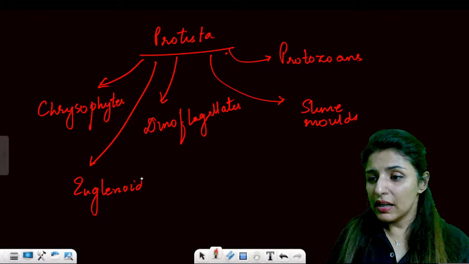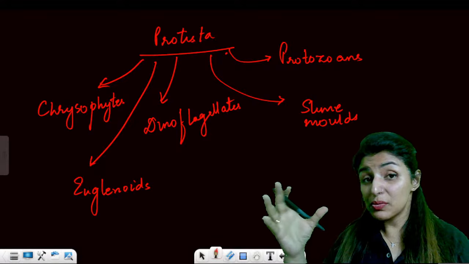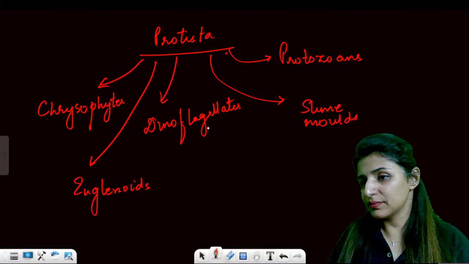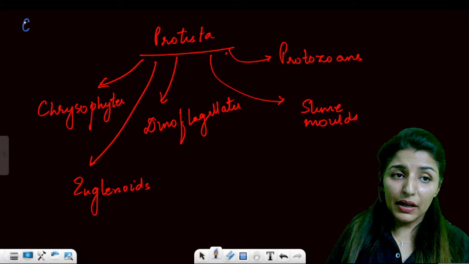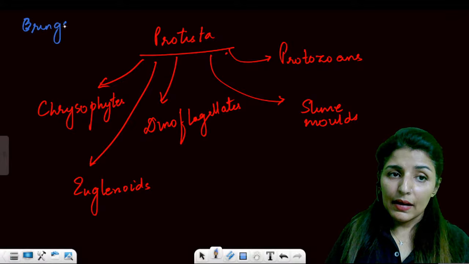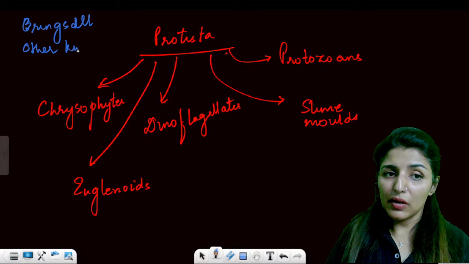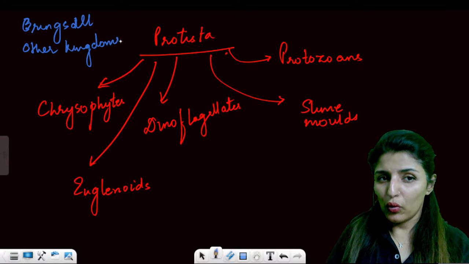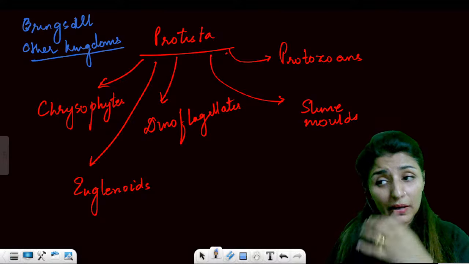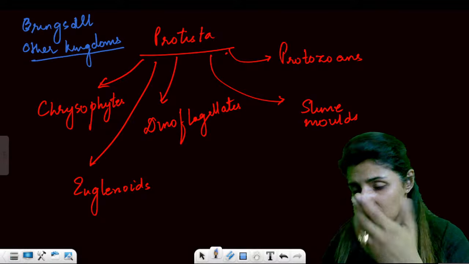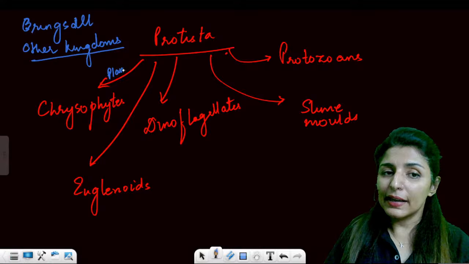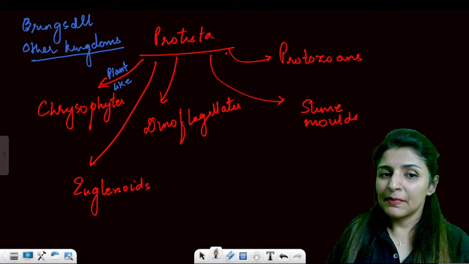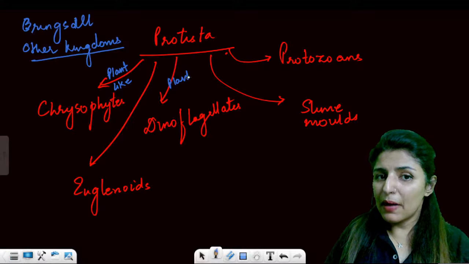Now see, this is one such kingdom which brings all the kingdoms together. How? I'll be revising how these five kingdoms were created. Chrysophytes are plant-like. Dinoflagellates will also be plant-like.